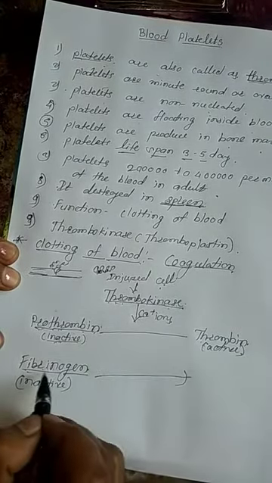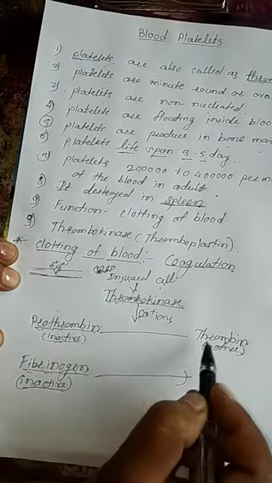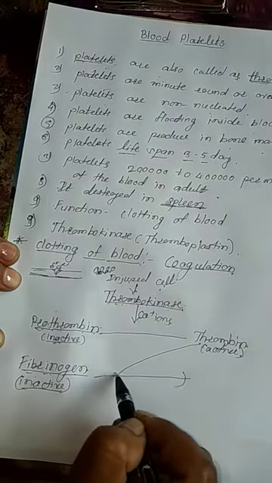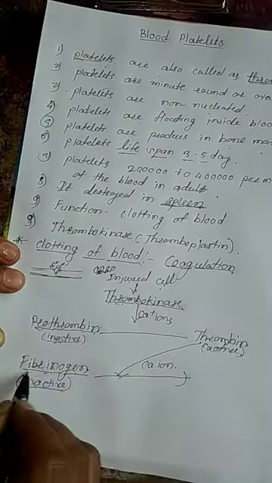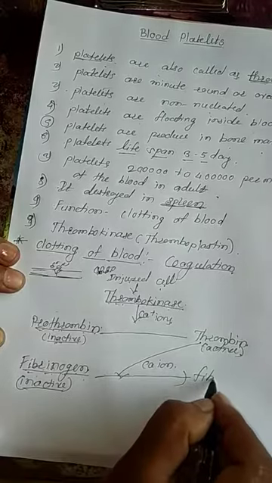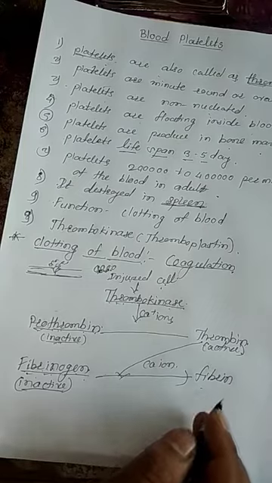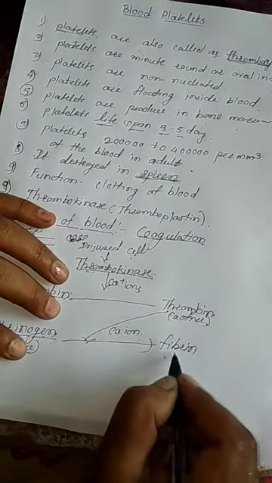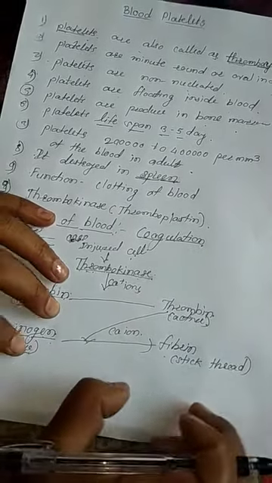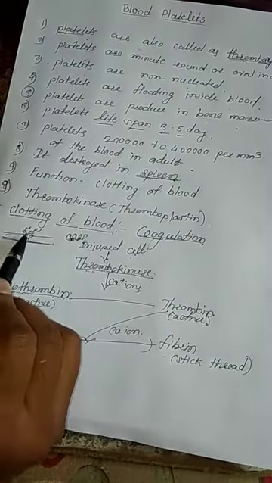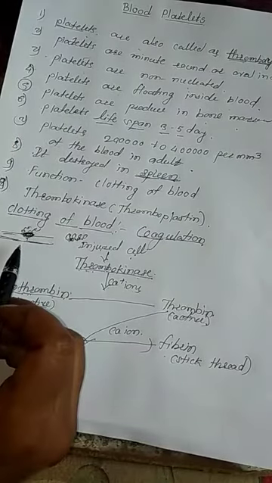Fibrinogen is also present in our plasma in inactive form, but when thrombin reacts with the fibrinogen with the help of calcium ion, the fibrinogen is converted into fibrin, and fibrin is a solid, sticky, thread-like structure. These threads gather where the cut is, and they lock the blood vessels, and the bleeding stops. Got it, everybody?